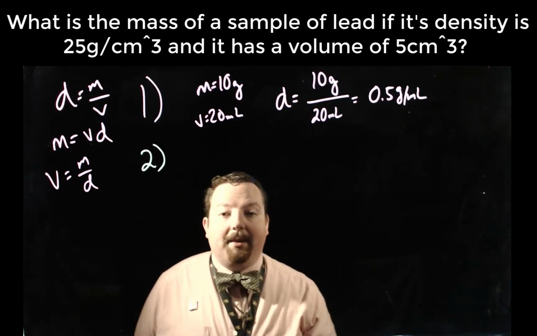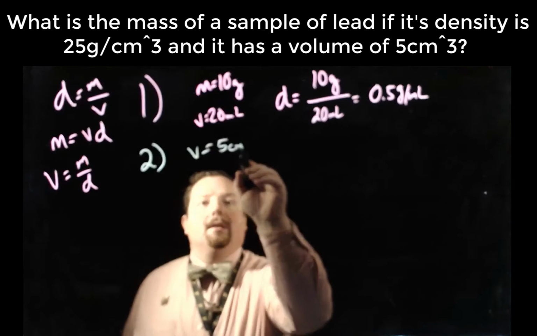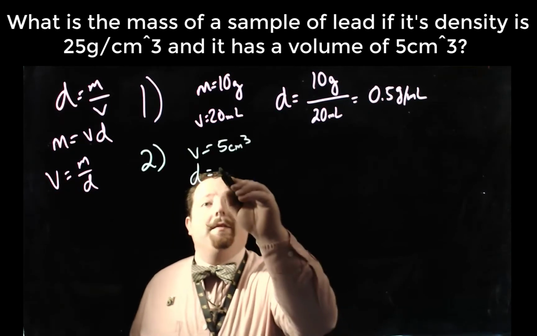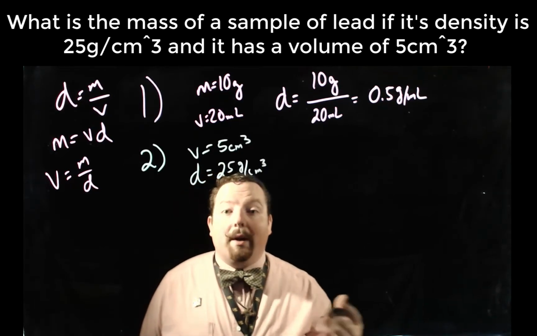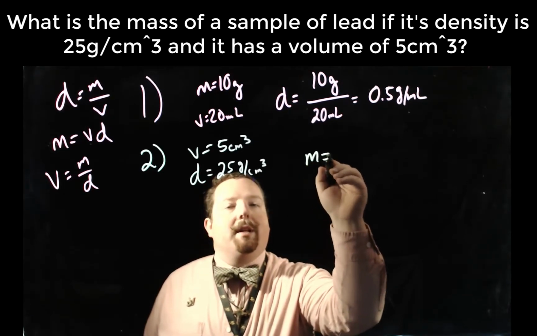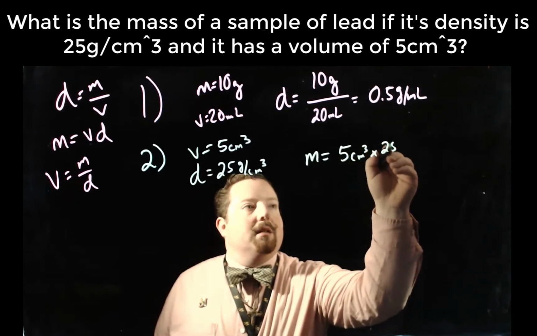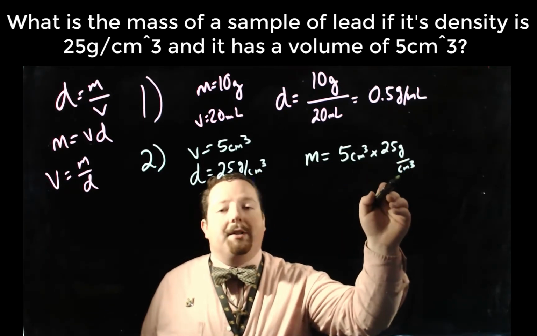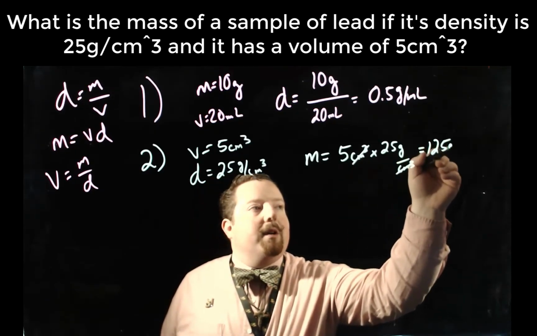Our second problem says we have a sample of lead that has a volume of 5 centimeters cubed. And according to this, the density of lead is 25 grams per centimeters cubed. So, what is the mass of our sample? So we plug it into our second equation here. M equals volume times density. Notice we have centimeters cubed on top and centimeters cubed on bottom, so that cancels out, leaving us with 125 grams.